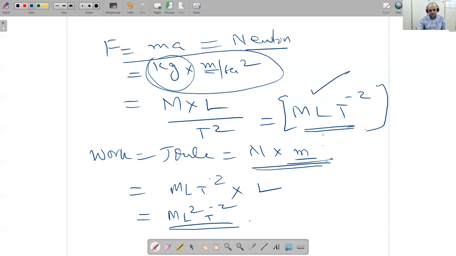The second thing, which is very important, is that if we have this equation, x is equal to VIT plus half AT square. You have studied this equation in high school physics.